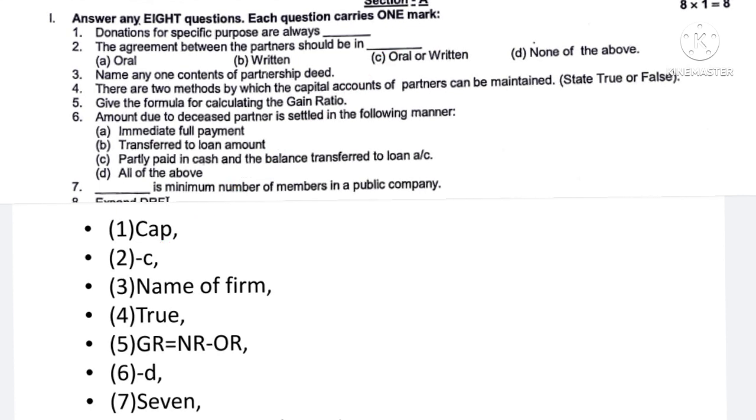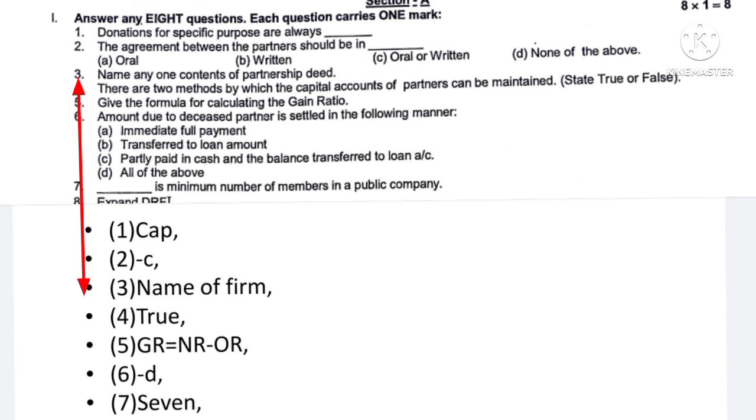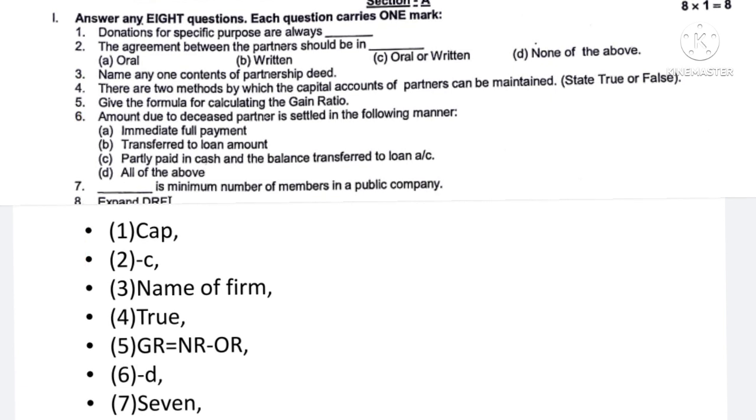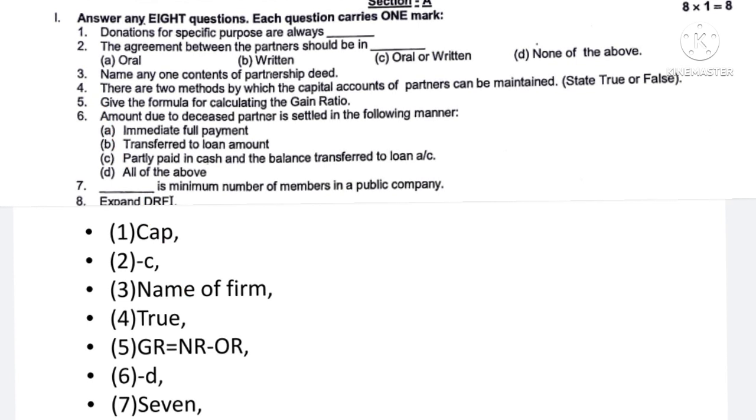Question number 3: name any one content of partnership deed. There are so many contents, you have to write only one. The answer is name of the firm, or name and address of the partners. Question number 4: there are 2 methods by which the capital account of partners can be maintained. You have to state whether it is true or false. The answer is true.